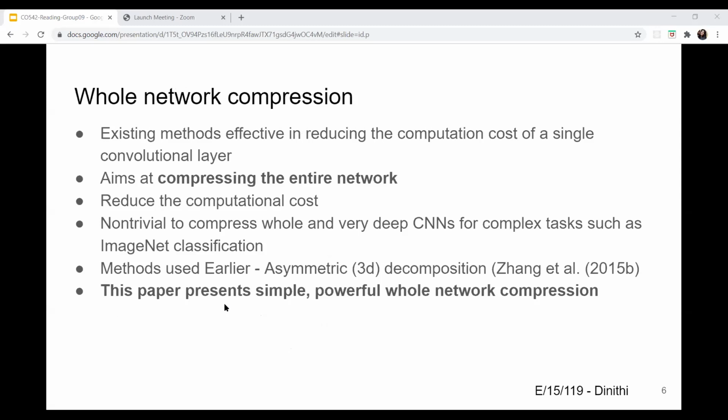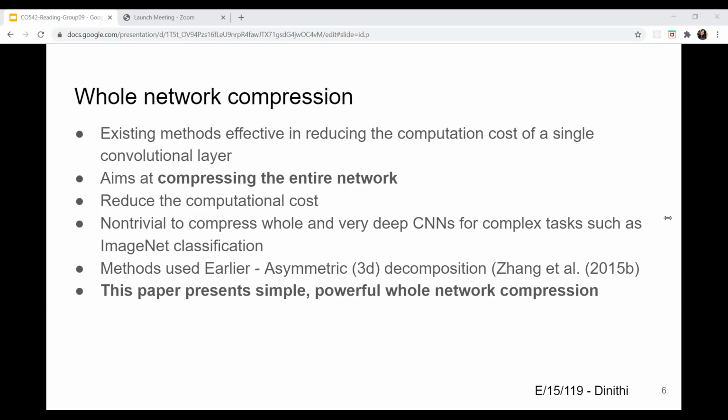Such compressions typically focus on convolution layers since they dominate total computation cost, especially in deep neural networks. Existing methods, though effective in reducing the computation cost of a single convolutional layer, introduce a new challenge called whole network compression, which aims at compressing the entire network. In whole network compression, it is non-trivial to compress whole and deep CNNs for complex tasks such as ImageNet classification.